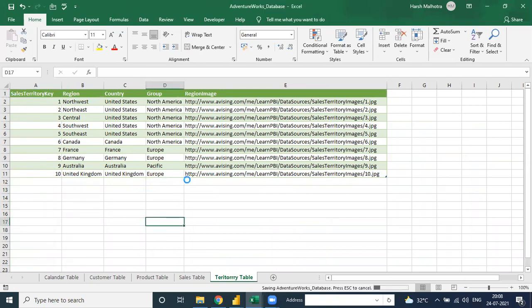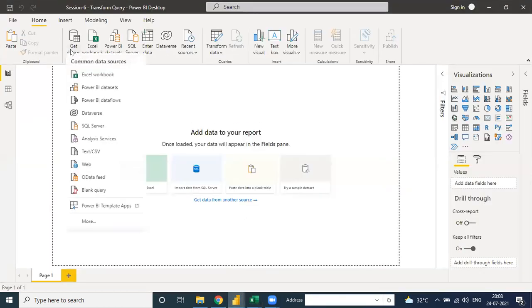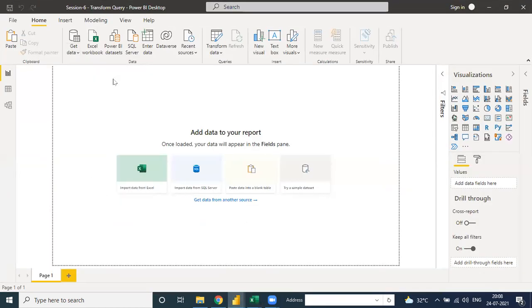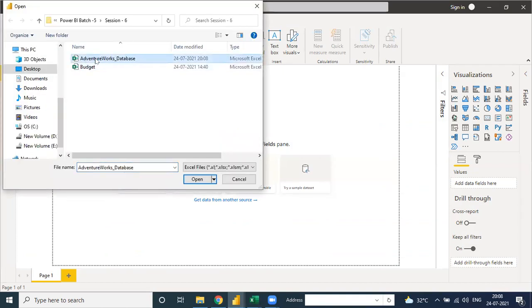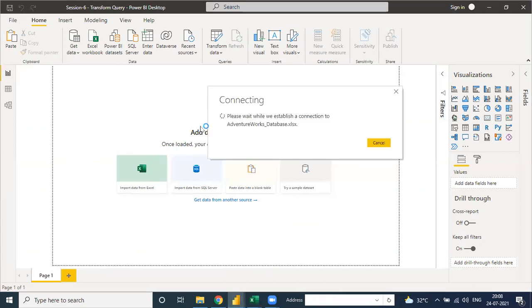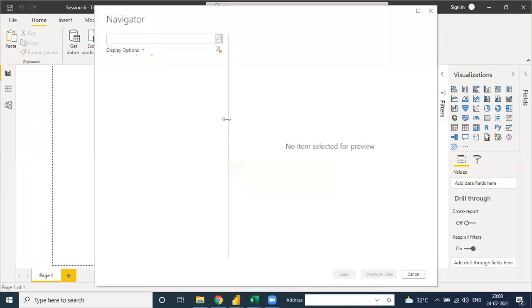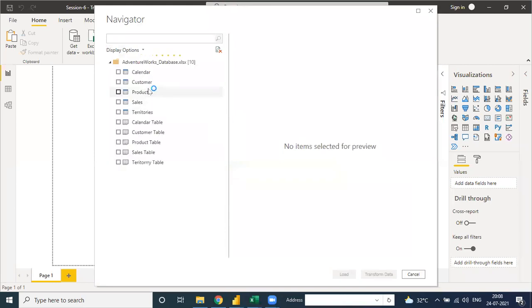So first we need to import this. We go to Get Data, click on Excel, and pull the complete report into the adventure data space. Open. See, it will take some time, depending on the data size. When my data is 70 million or 1000 million rows, it will take some time.